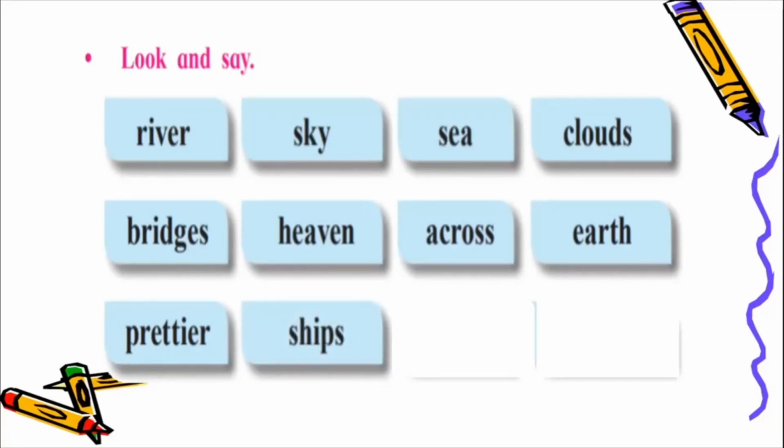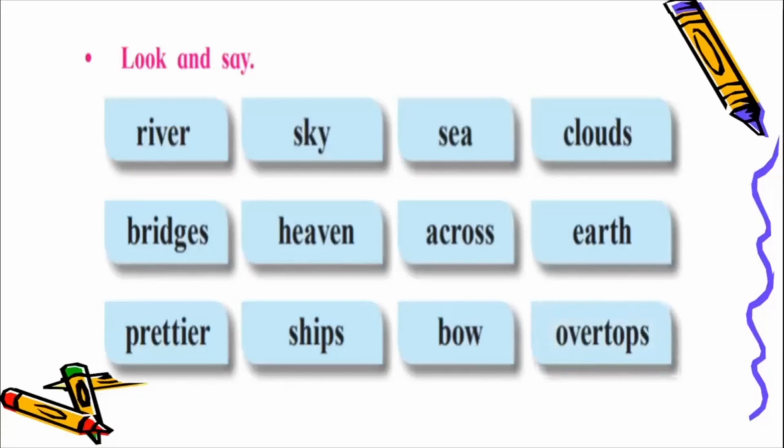S-H-I-P, ships. B-O-W, bow. And the last one is O-V-E-R-T-O-P-S, over tops. So we have read these words so many times that this word comes up anywhere in your book. You should be able to look at the word and say it.